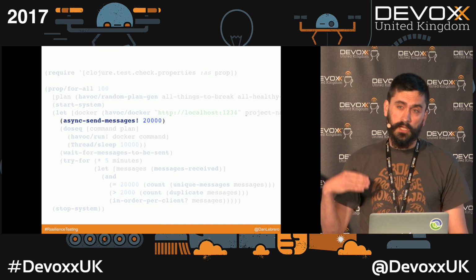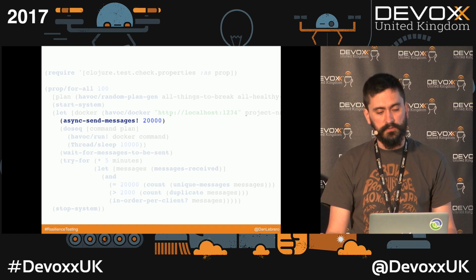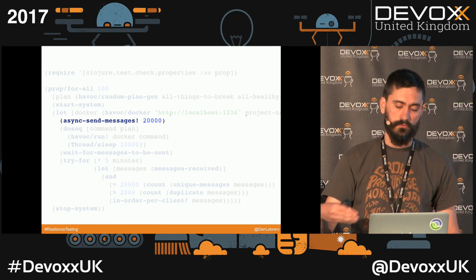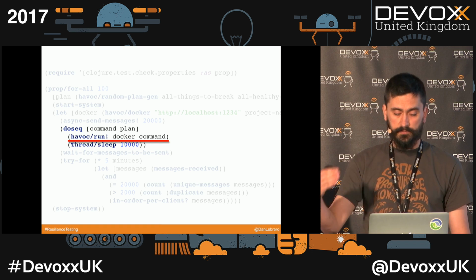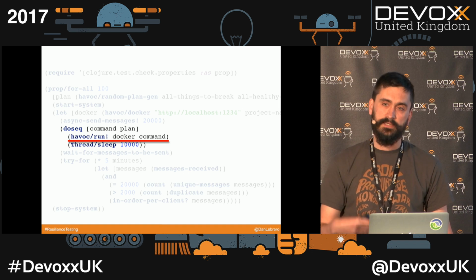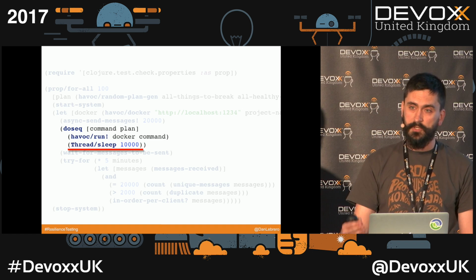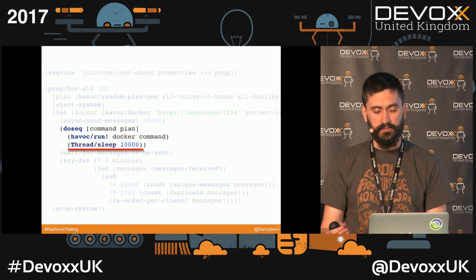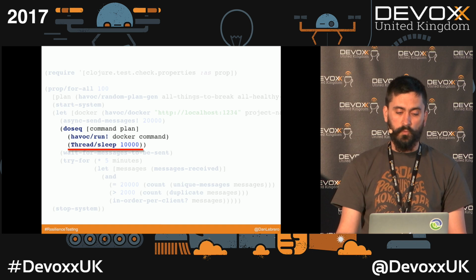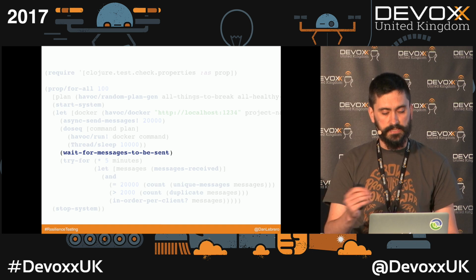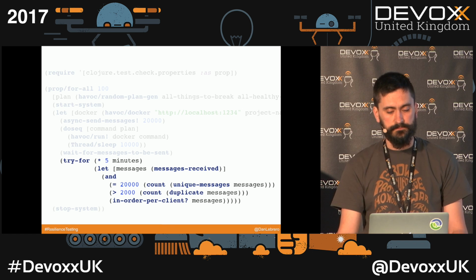And while that thread is sending messages, so while there are some messages floating around the system, we are going to execute our resilience plan. For each of the steps on that plan, we run it, and then we wait 10 seconds. We are giving the system a little bit of time to be able to recover or to detect any faults. Once we have finished the plan, we are going to wait for those 20,000 messages to be sent, and then we check our properties. This is where we are checking them.